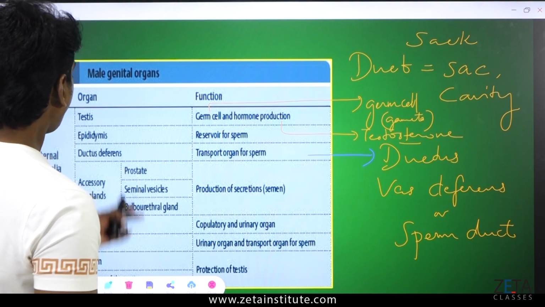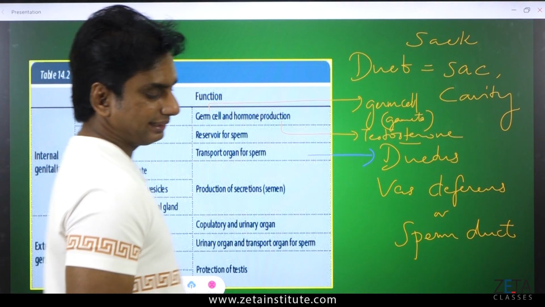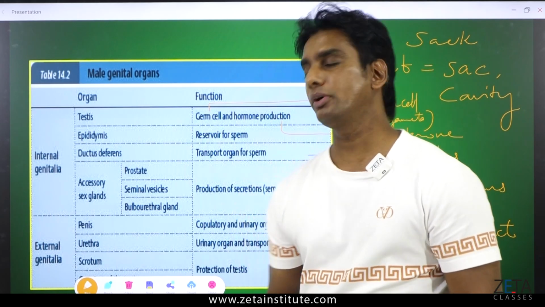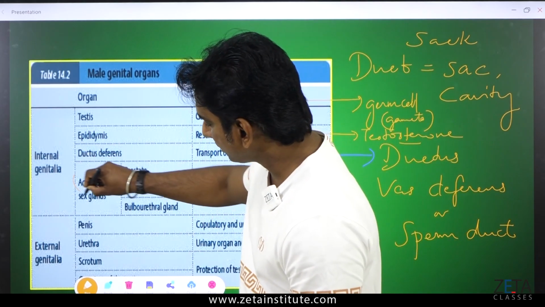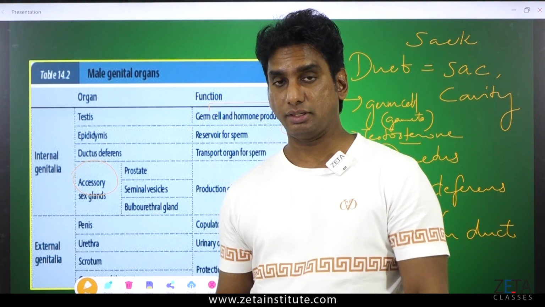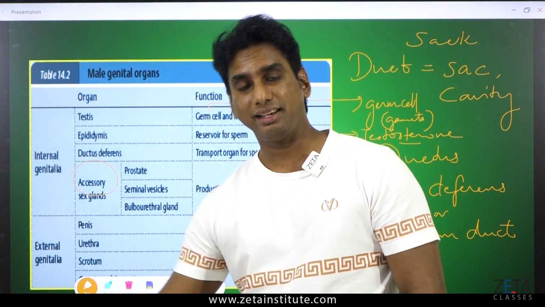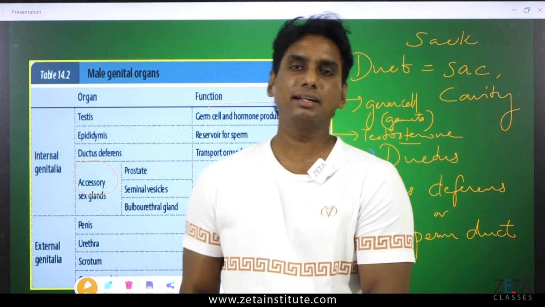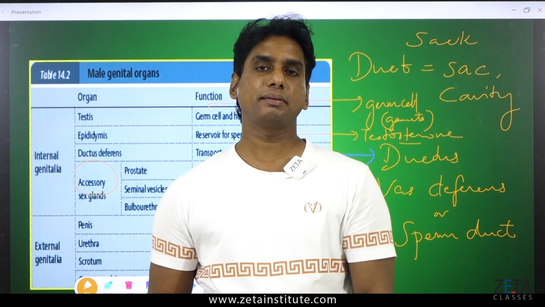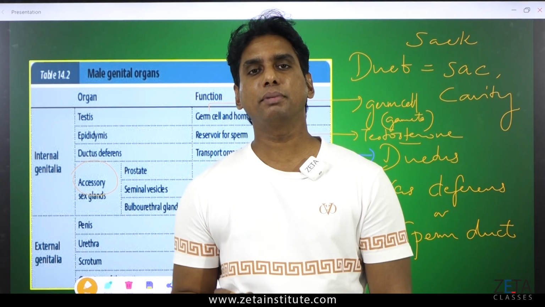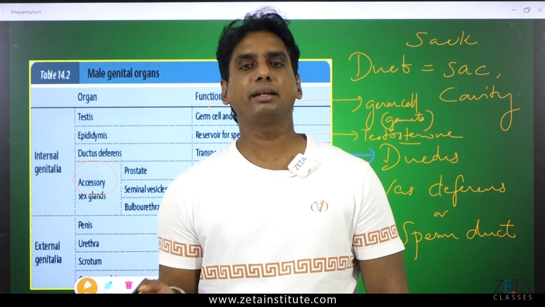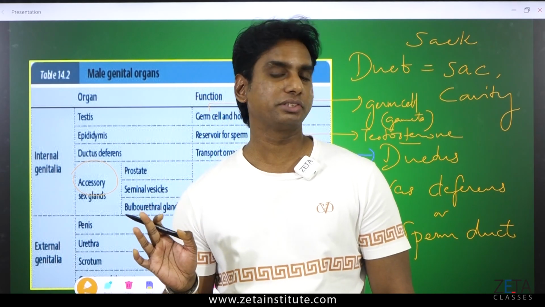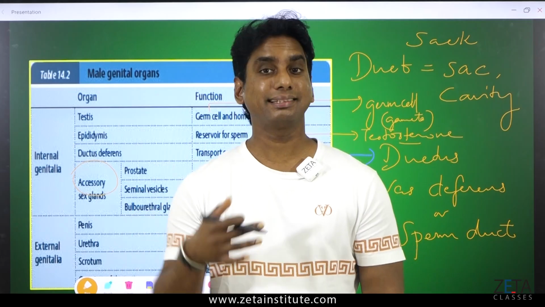Now, the three accessory sex glands. When you find the term accessory in a textbook, don't think that it is something big. What is the meaning of accessory? Accessory means secondary, like a secretary. Somebody who assists, isn't it? A director, assistant director. So like that. Accessory means somebody who assists, secondary. But don't think that they are not important just because they are assistants. They are important. They assist.